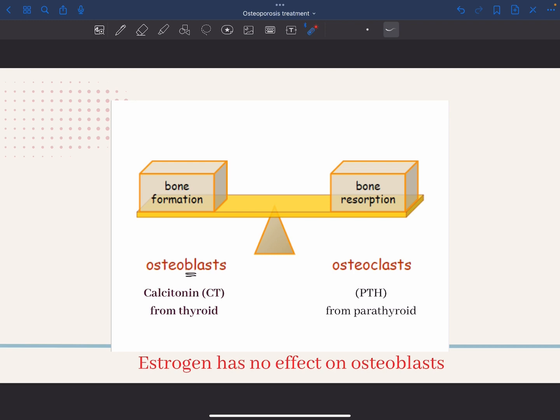And I would like to stress that estrogen has no effect on osteoblasts. As we said, estrogen is related to inhibition of osteoclasts and not activation of osteoblasts. So estrogen just inhibits the osteoclasts, and has no relation to osteoblasts.